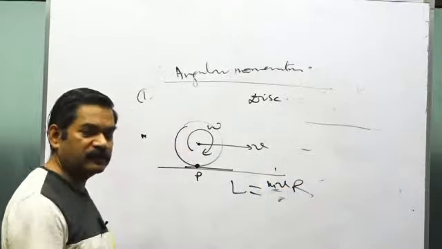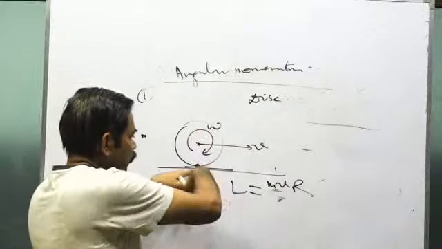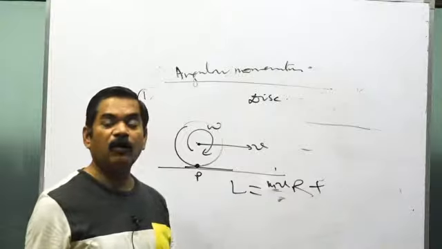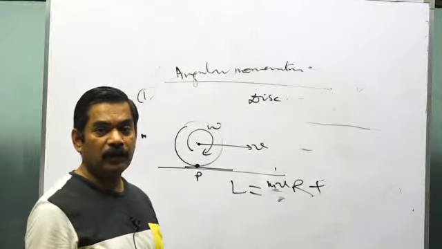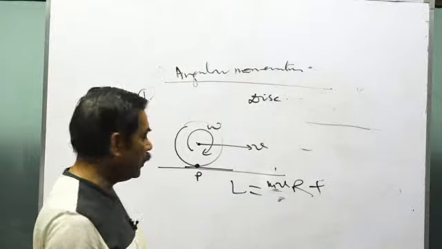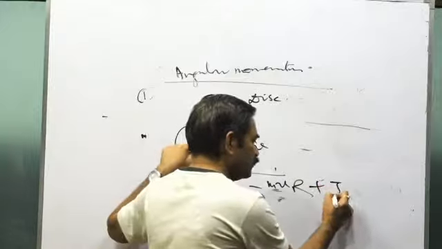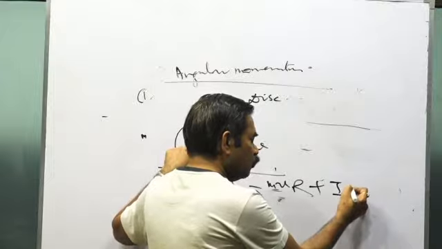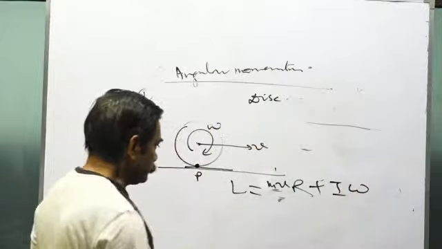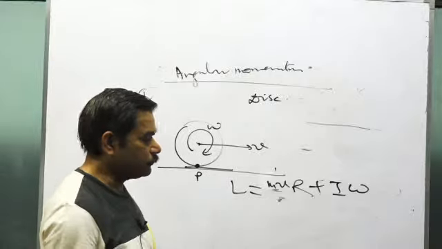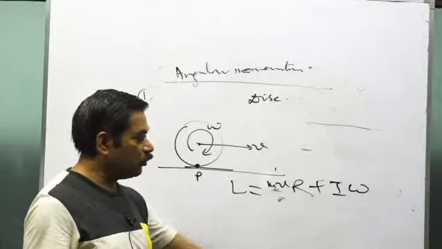And also see the sense of this: clockwise. Then plus the angular momentum of the rotation of the body about an axis that passes through the center of mass. About this axis, if I is the moment of inertia and omega is the angular velocity, then this will be equal to I omega.